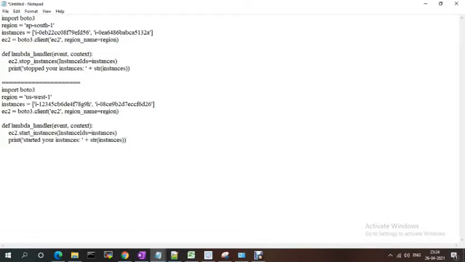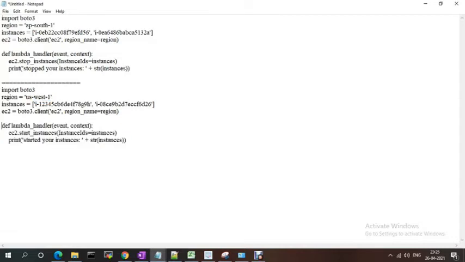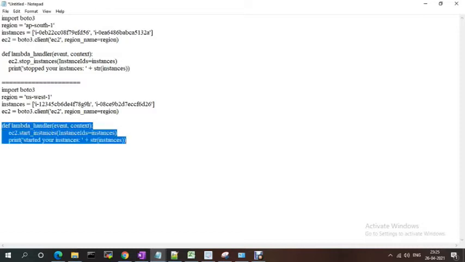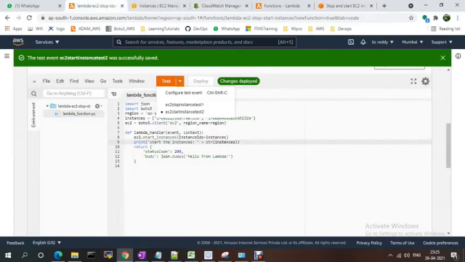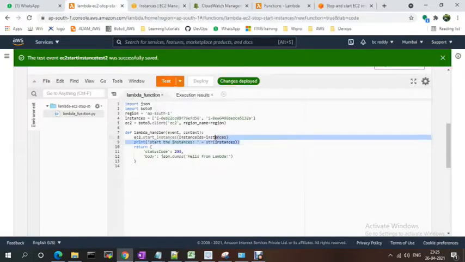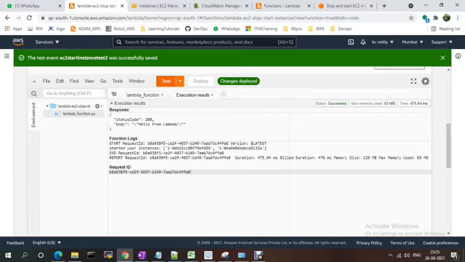Go to 3. Just defining this function. Testing.